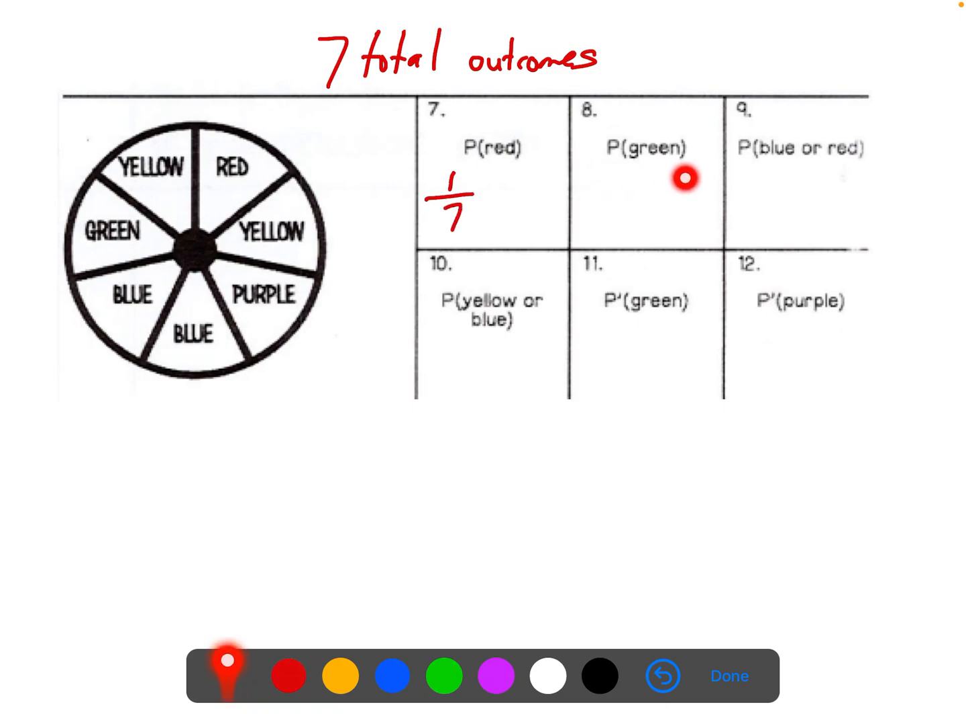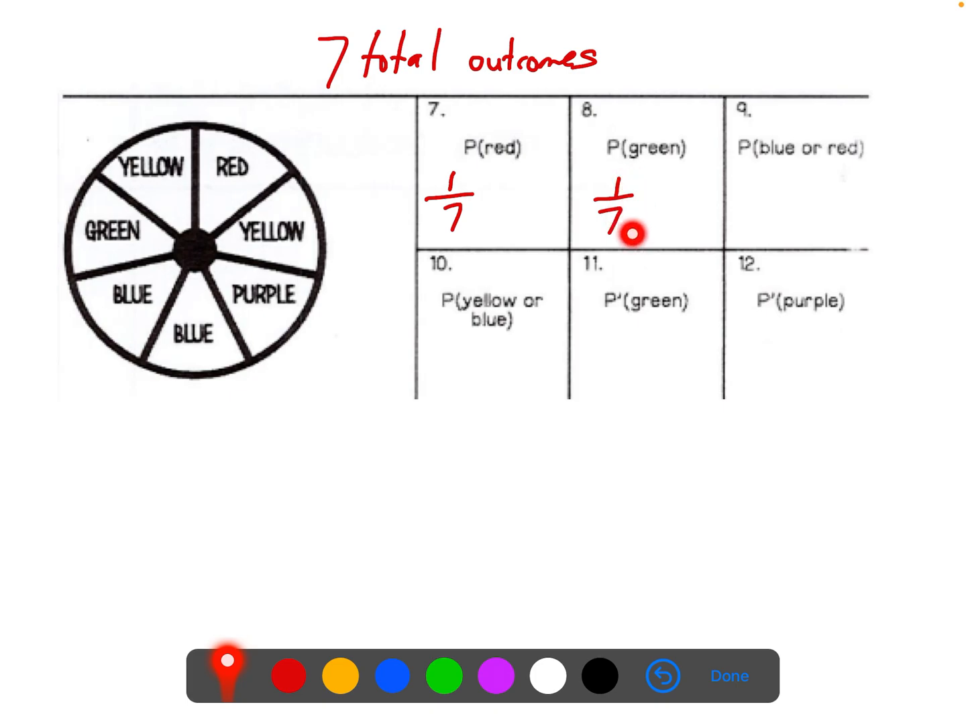The next one says the probability of getting green. So I scan again. Green is only listed once out of these 7 outcomes. So we still have a 1 in 7 probability. There's no need to reduce or simplify this. This is already a simplified probability.